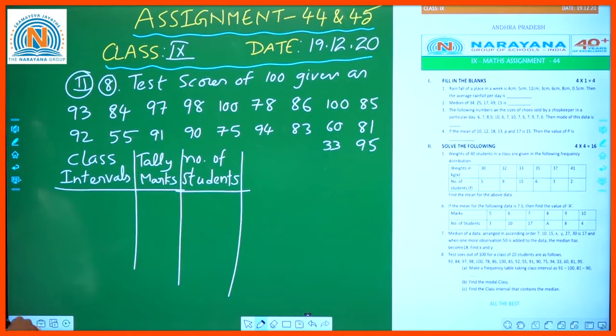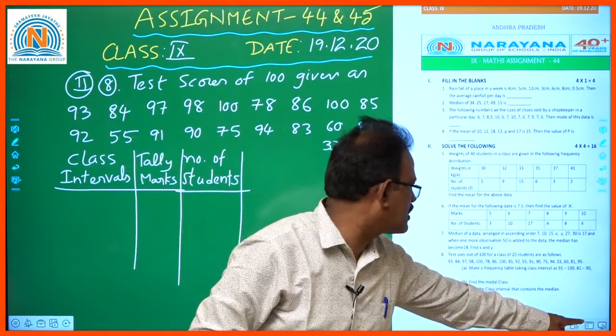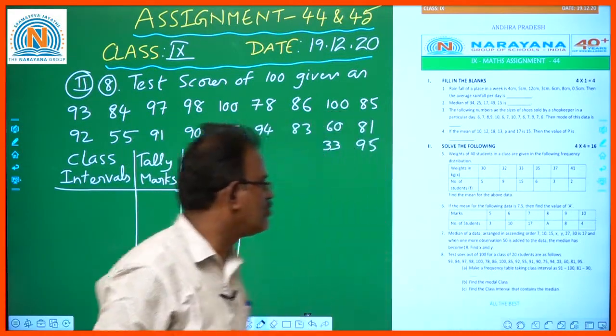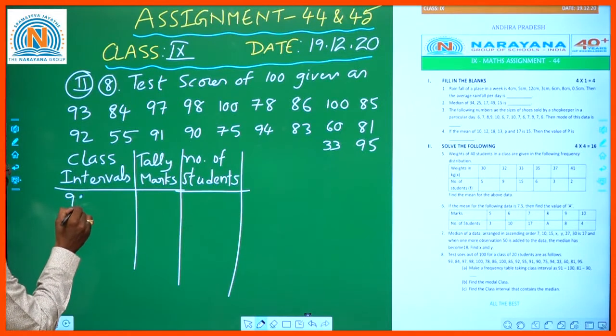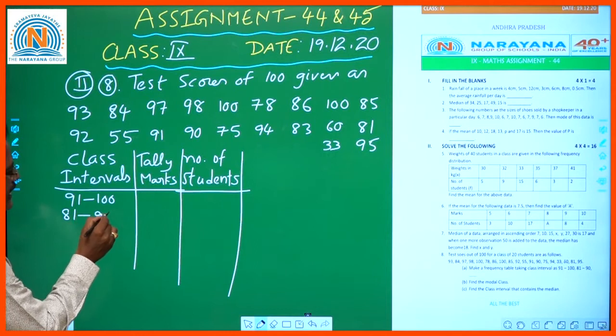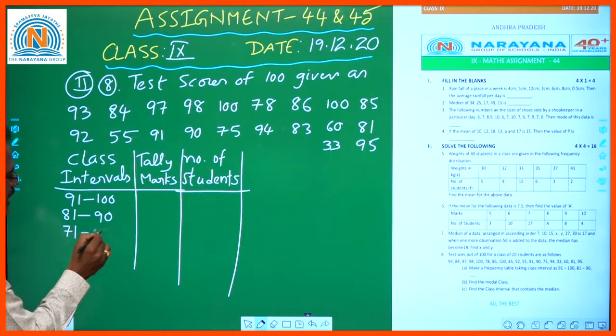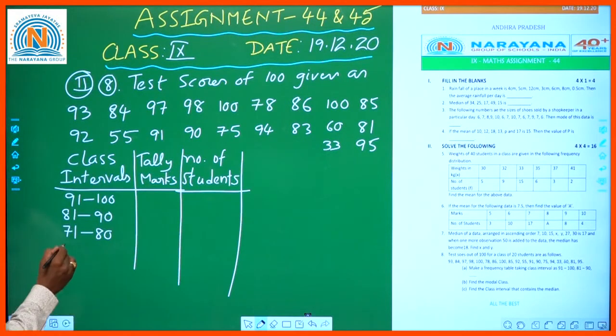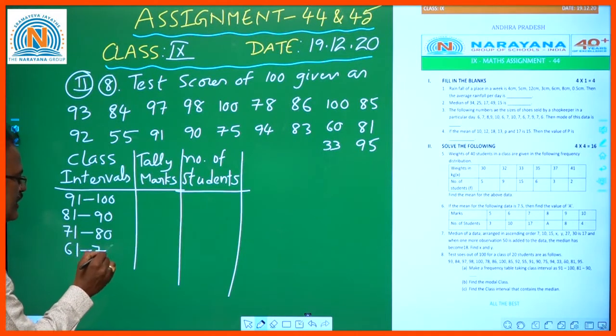Okay, so they asked us to start from 91 to 100 and 81 to 90 and 71 to 80, like downwards, 61 to 70, 51 to 60.